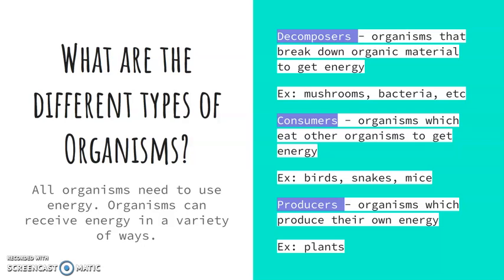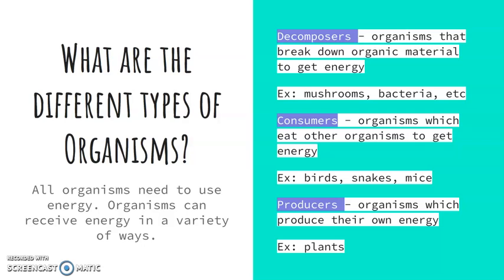What are the different types of organisms? All organisms need to use energy. Some organisms can receive energy in a variety of ways. Decomposers are organisms that break down organic material to get energy. Examples of this are mushrooms and bacteria. So what that means is that decomposers will break down organisms that have passed away and use that for energy.